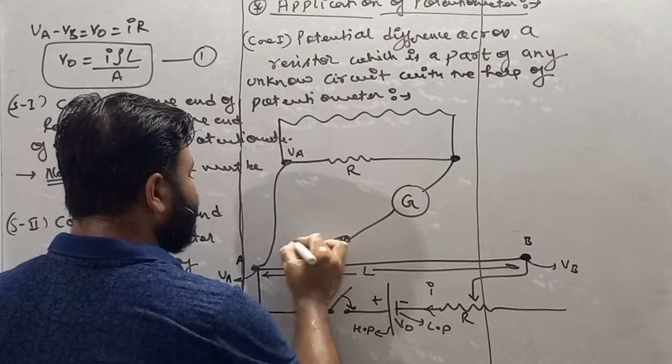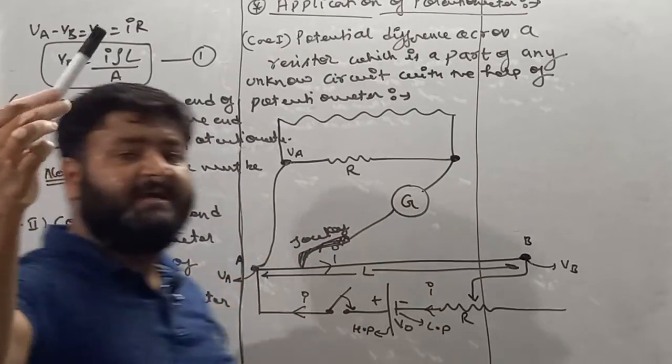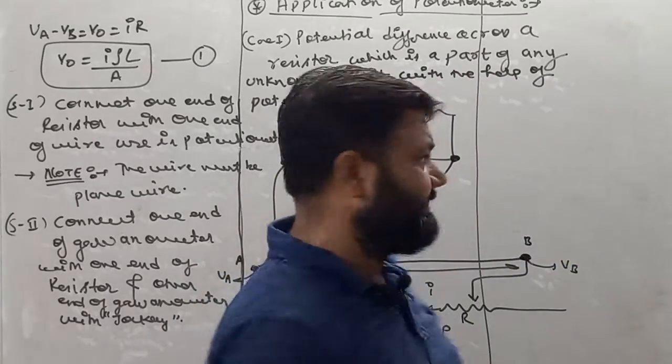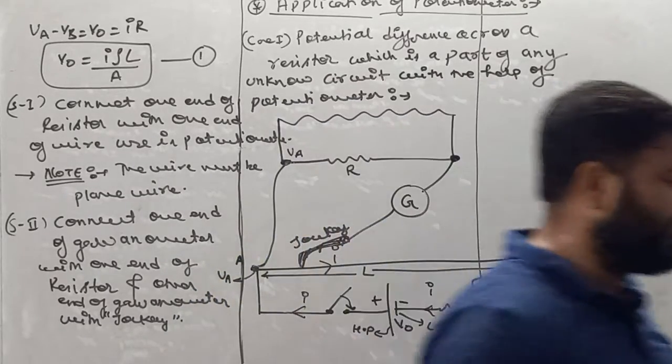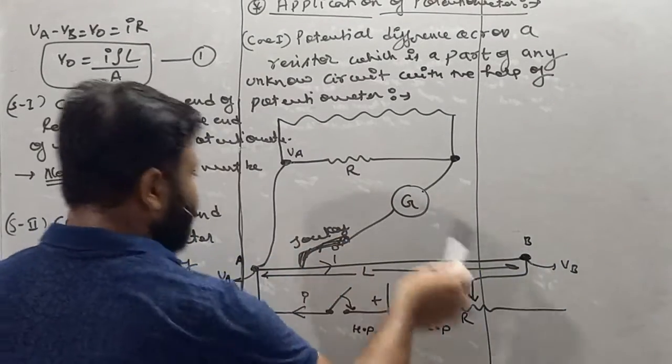Jockey is a device, my dear student. So this is our jockey. It looks like this. A jockey creates a temporary connection in a circuit. Write down what a jockey actually is: a jockey creates a temporary connection in the circuit.